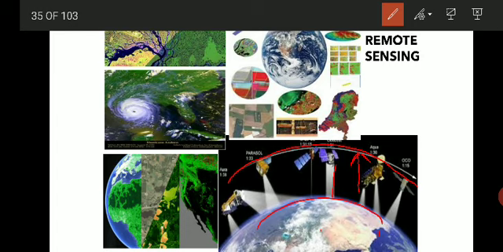Why we need it is for better and fast management of all these geological resources which we have, and also for disaster management. This is very much helpful. So this is one more branch of geology called remote sensing.